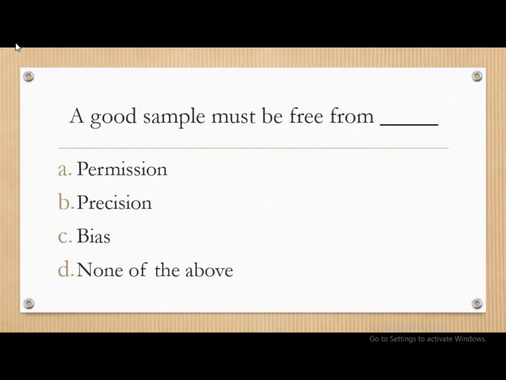Moving on, a good sample must be free from dash: permission, precision, bias, none of the above. The correct answer is a good sample must be free from bias.